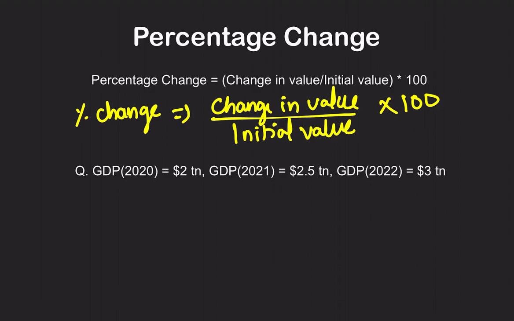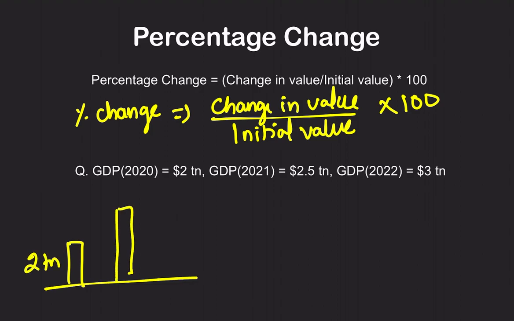Let's take an example here. Suppose in 2020, our GDP was 2 trillion. In 2021, it became 2.5 trillion. In 2022, it became 3 trillion. Now, what is the percentage change?